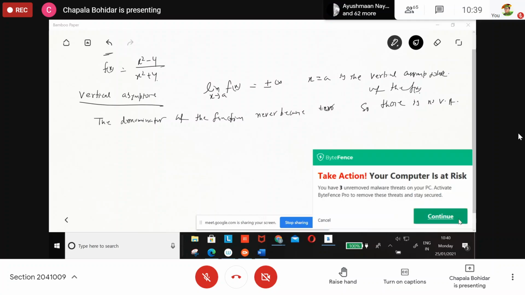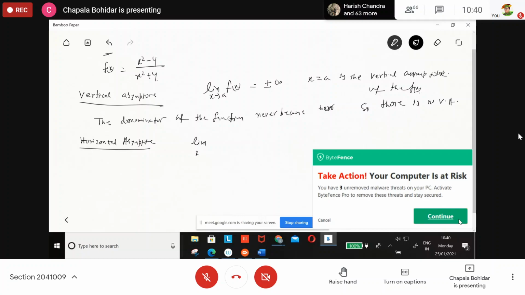It will never become zero, so how can you find the vertical asymptotes? No. Then come to the horizontal asymptote. What does the theory say?